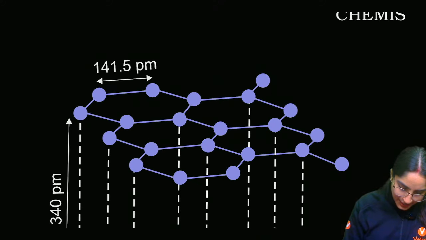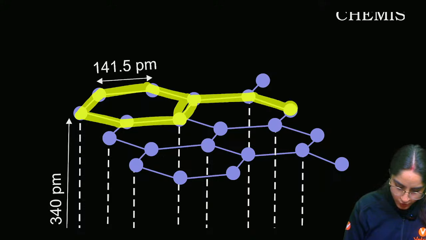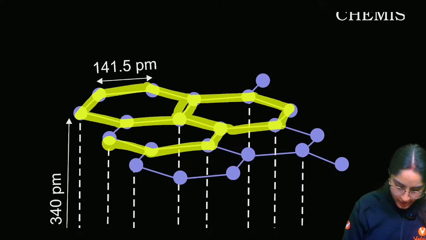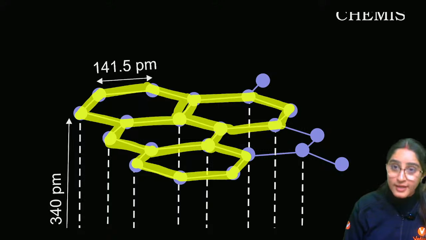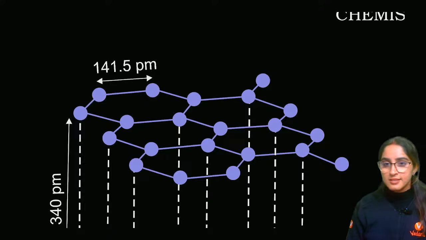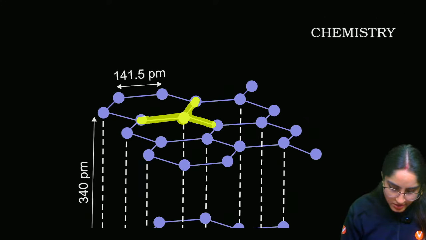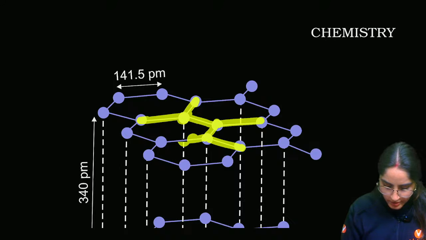If you see each layer, it has a hexagon connected to another hexagon, connected to another hexagon, connected to another hexagon. The hexagons are connected by covalent bonds, and each carbon is making just three bonds.